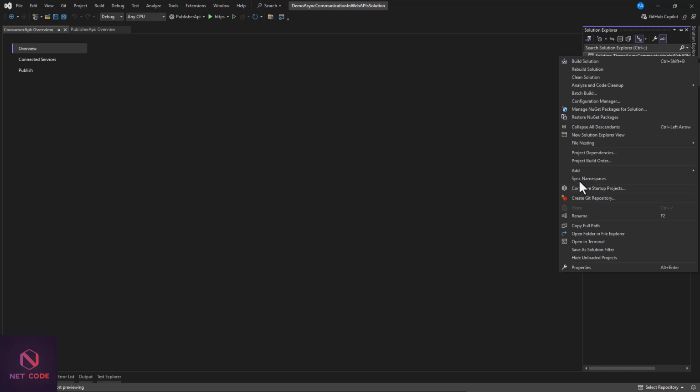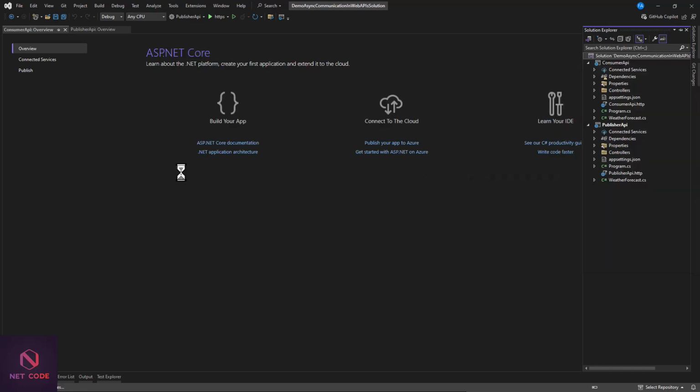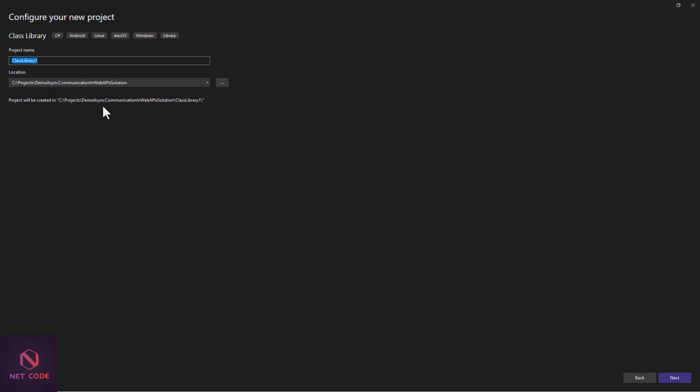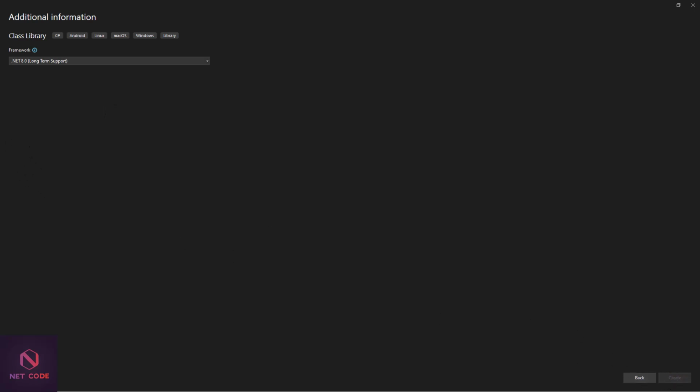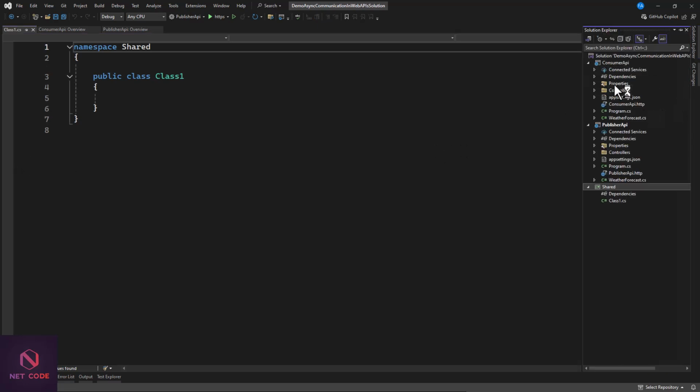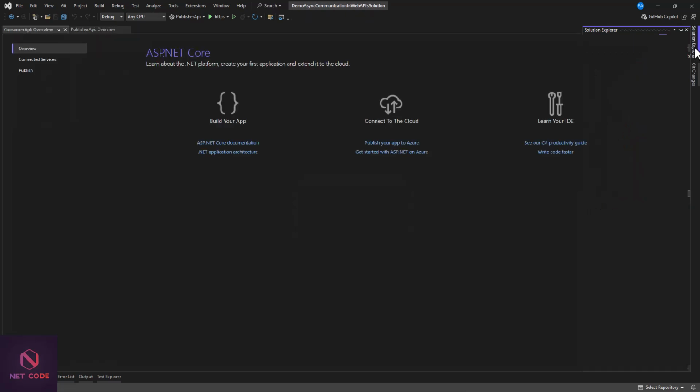Now let's add a shared library. So that's going to be new project. So click on C# library, and now here I can give it a simple name as shared. Click on create to add this project as well. So when you check your solution, we're going to have 3 projects, 2 APIs, and now 1 shared library. Maybe I can just remove this class.